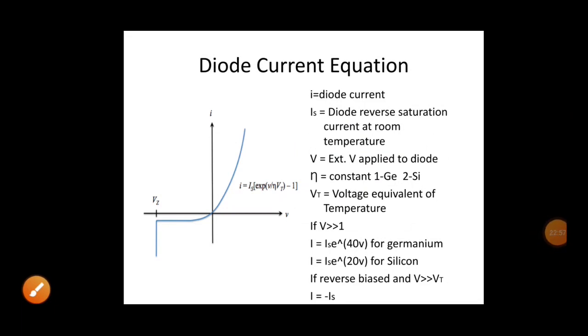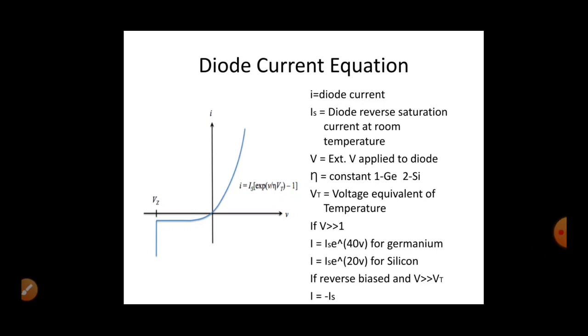Next is the diode current equation. This diode current equation is expressed as I is equal to Is into e power V by eta Vt minus 1. Small I is nothing but diode current. Capital Is is the diode reverse saturation current at room temperature. This diode reverse saturation current, I have already told, is because of minority carriers. And capital V is nothing but the external voltage applied across the two terminals of the diode, and eta is nothing but a constant, which is 1 for germanium and 2 for silicon. Vt is nothing but the voltage equivalent of temperature, which we can also call thermal voltage.